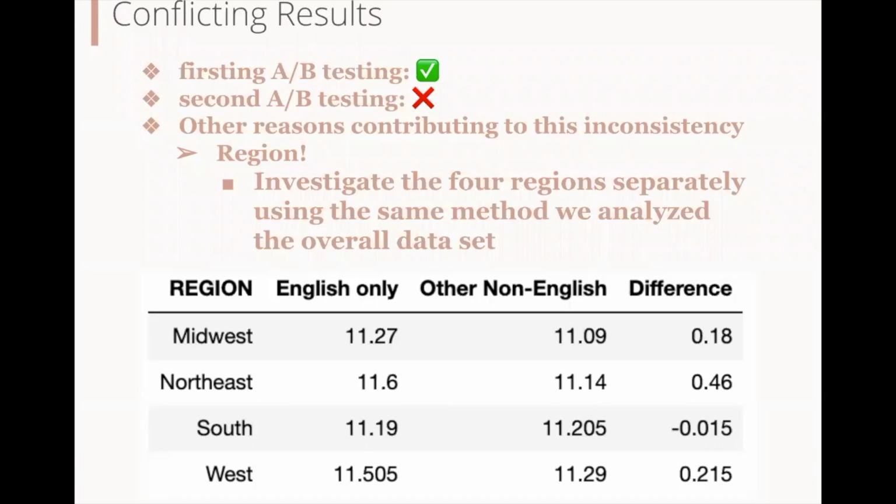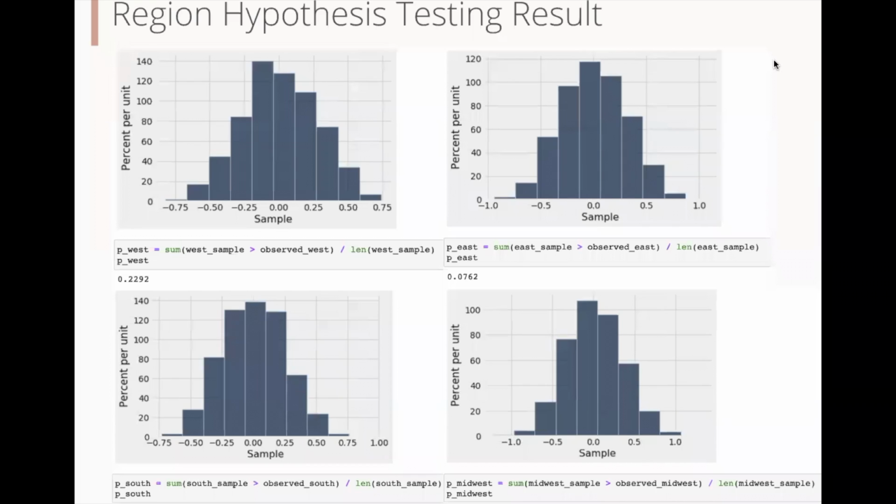We divided the data according to the region labels, which are South, West, Midwest, and Northeast. After analyzing them using the improved A/B testing method above, only the Northeast region data yielded p-values smaller than the 10% cutoff. Thus, the null hypothesis is rejected only in the Northeast region. In other regions, the null hypothesis is accepted. These regional characteristics cannot be demonstrated if the data was to be considered entirely.